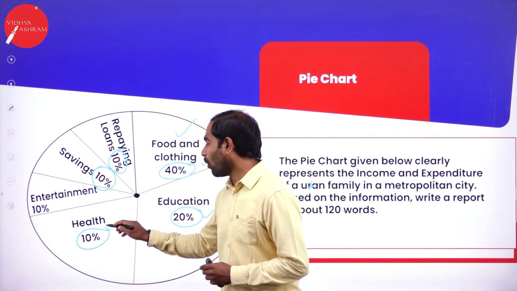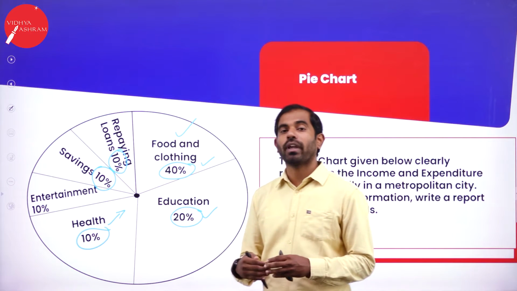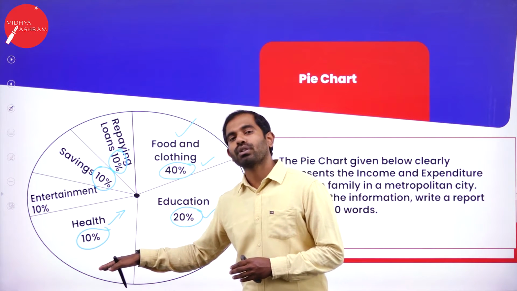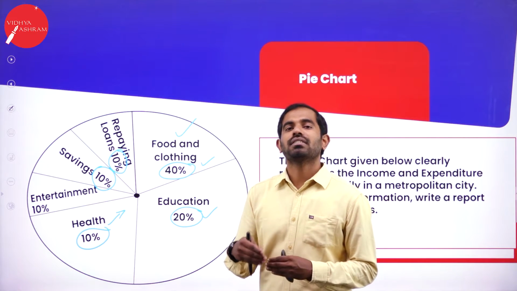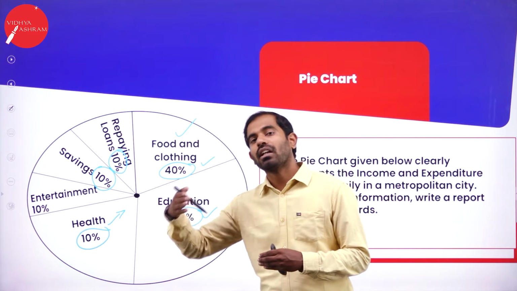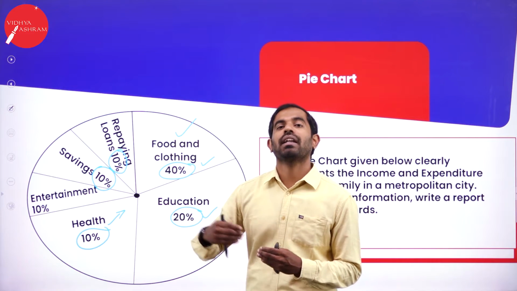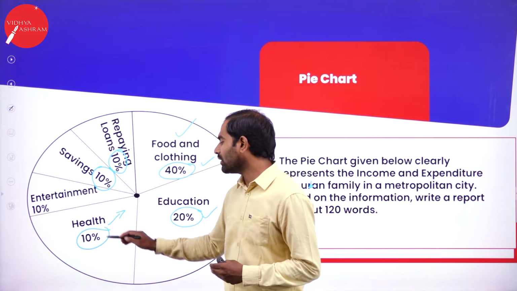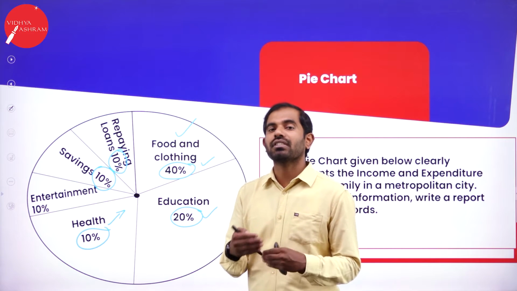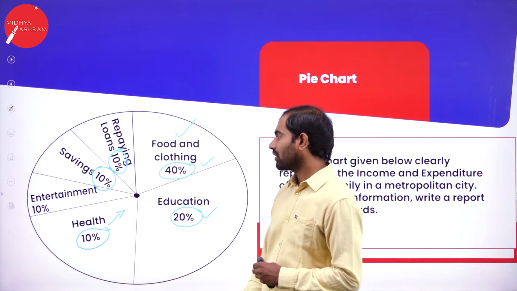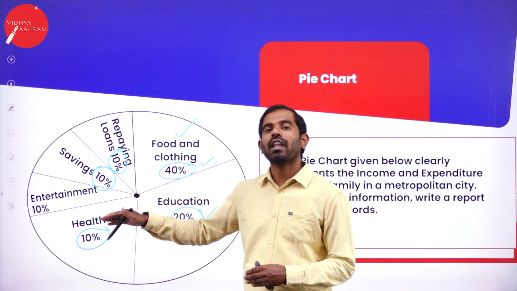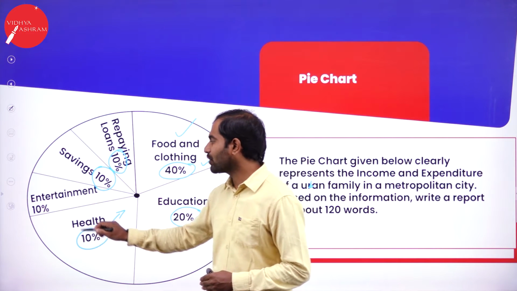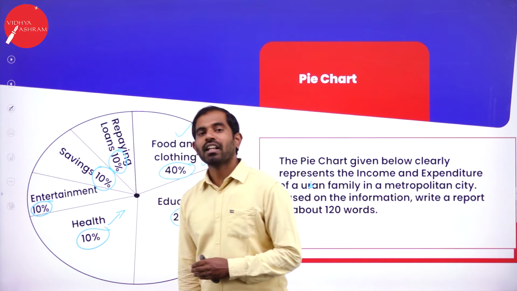So this can also be interpreted in a different way. This also shows that people in a metropolitan city are not sick, which means, indirectly, in other words, they are very strong and very immune, and they need not spend much of their savings on health. But when it comes to entertainment, they are spending an equal amount of their expenditure, which comes up to 10%.